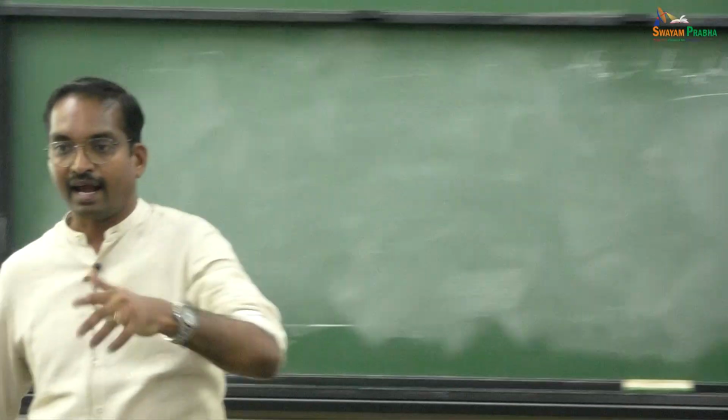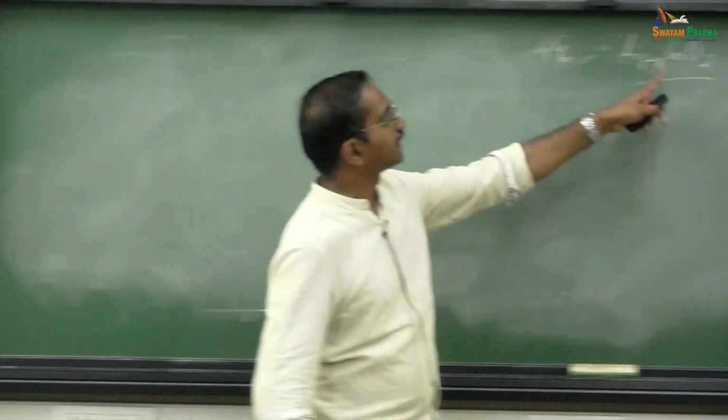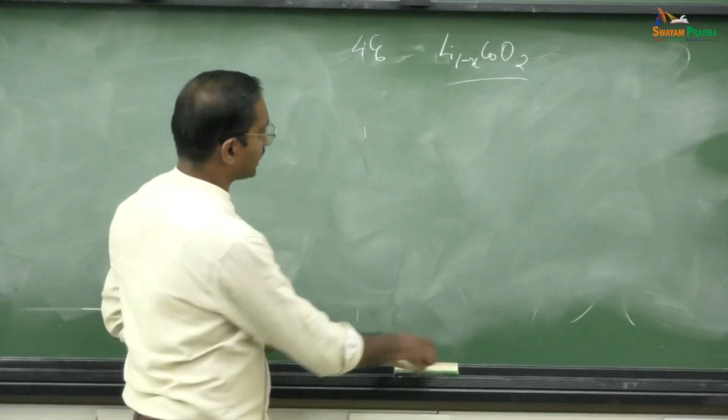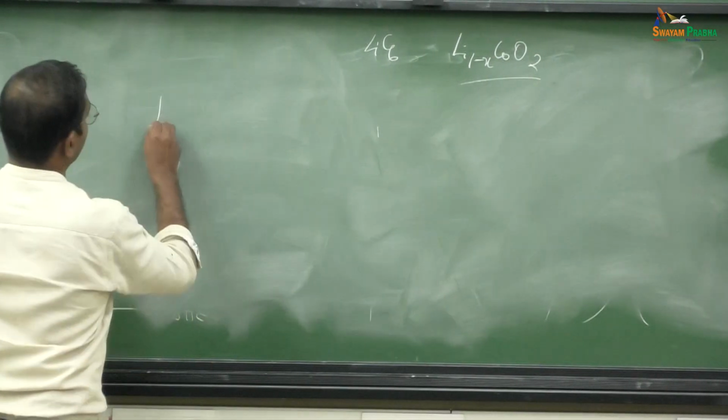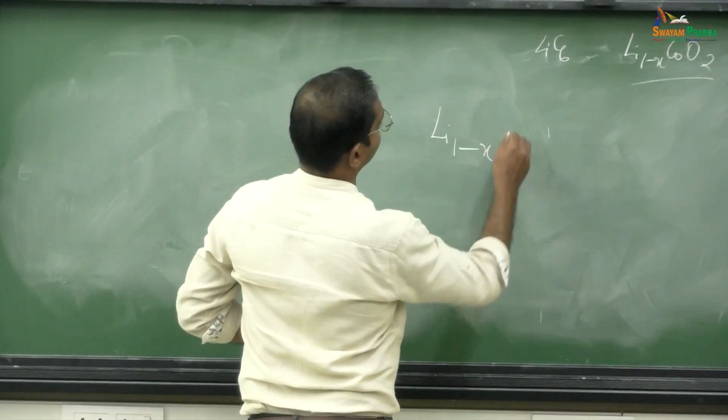So that is my anode. LiC6 is my anode, and Li1-xCoO2 is my cathode. Okay, Li1-x. I can write LiC6, Li1-x like this.